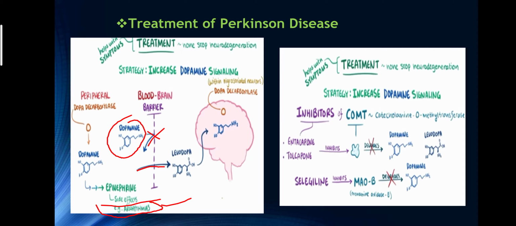So what is the main strategy to control this mechanism to prevent Parkinson disease?